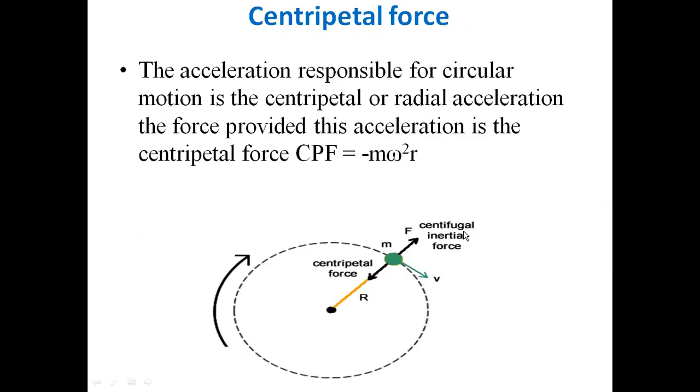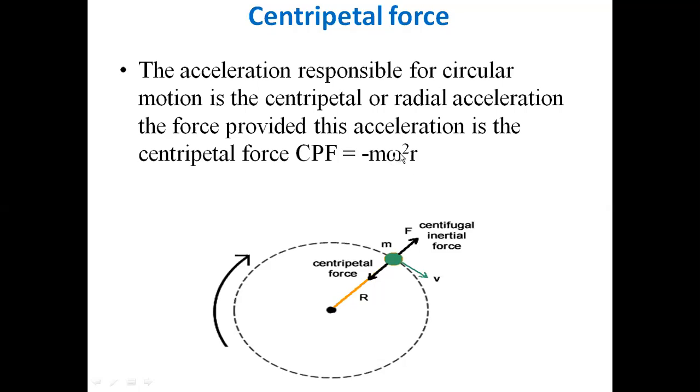The next term is centripetal force. Centripetal force is a force which is necessary to perform circular motion for any body. The acceleration responsible for circular motion is centripetal or radial acceleration. The force providing this acceleration is the centripetal force, which is equal to minus m omega square r.